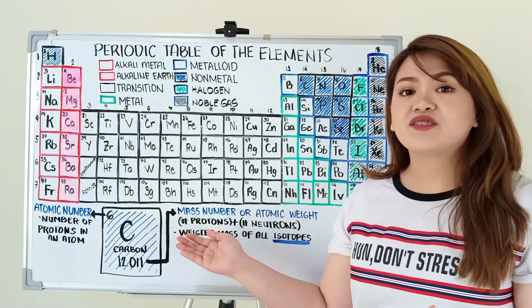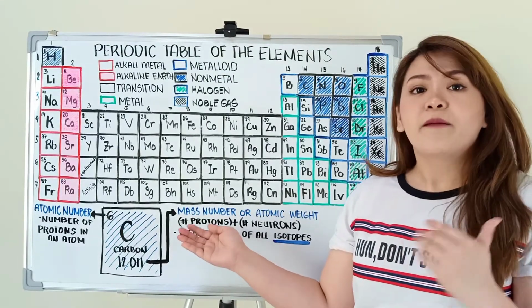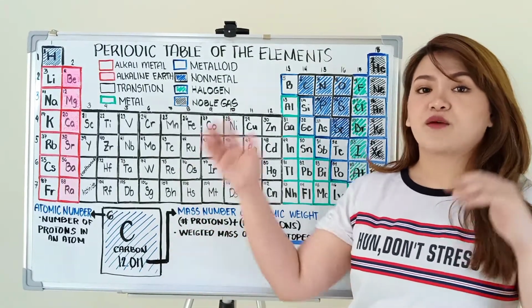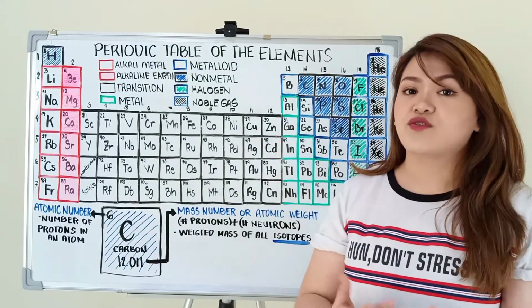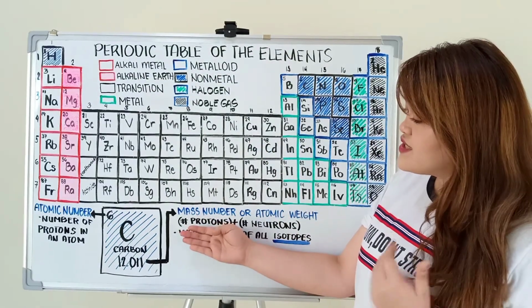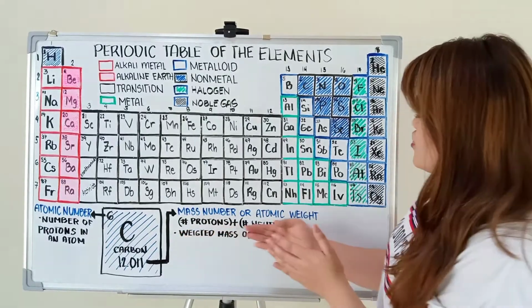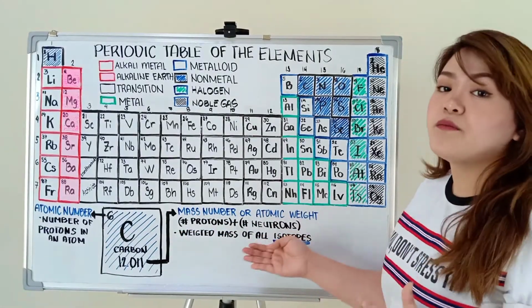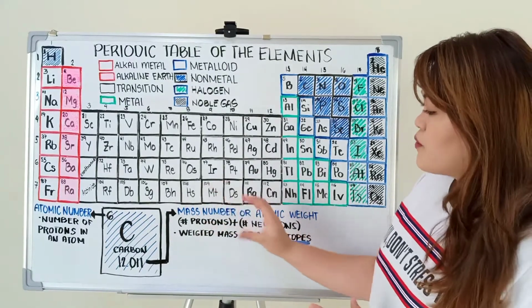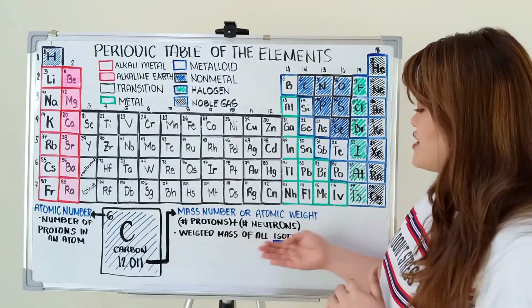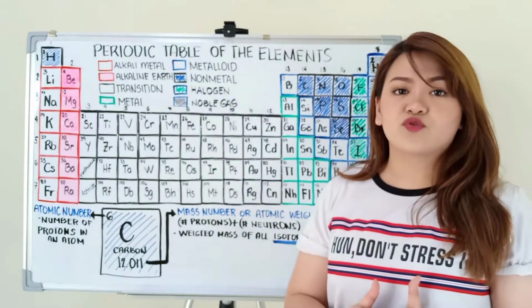So for the mass number naman, or the atomic weight, parehas natin binibilang yung number of protons and the number of neutrons inside the nucleus. Though the number of protons in an atom doesn't change, yung number of neutrons natin nagbabago, kaya nagkakaroon tayo ng isotopes. So the mass number is the weighted mass of all isotopes. Ano muna yung isotopes na to?